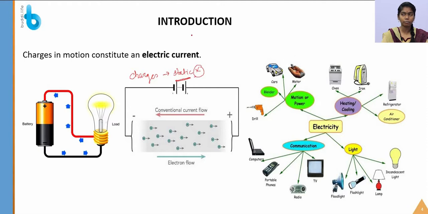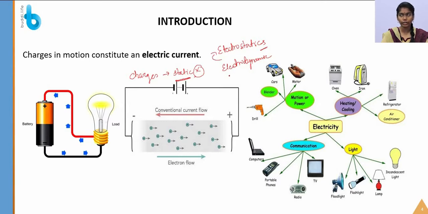There is another branch, electrodynamics. In electrostatics, we study static charges and their force, electric field, potential and whatever topics are related to electrostatics.